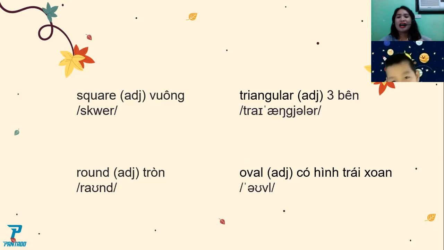Oval. Oval. How about the ball? Round. Round. How about a piece of cake? A triangular. All right, good job.